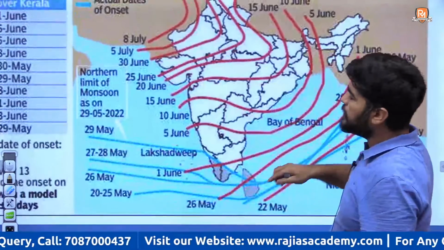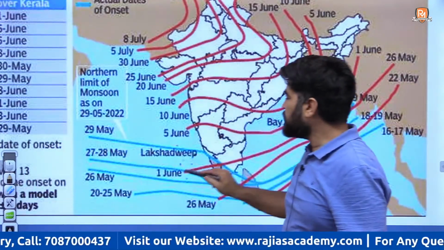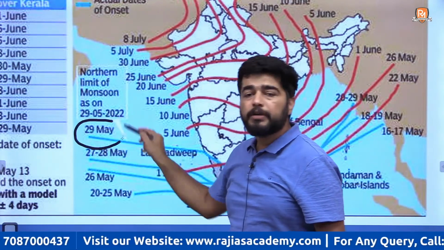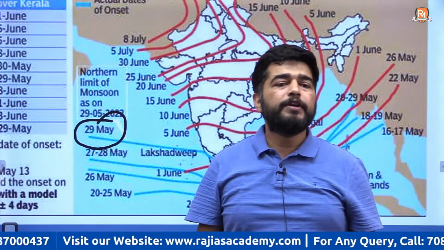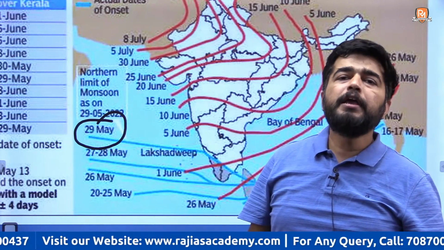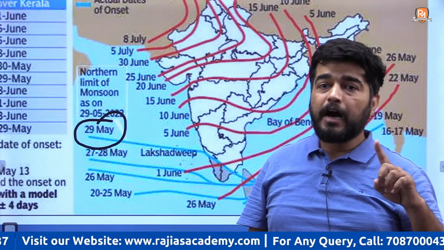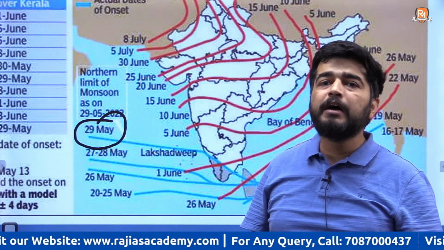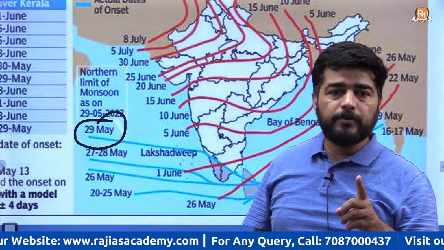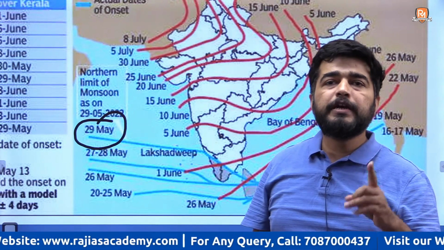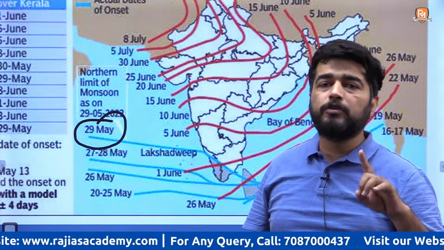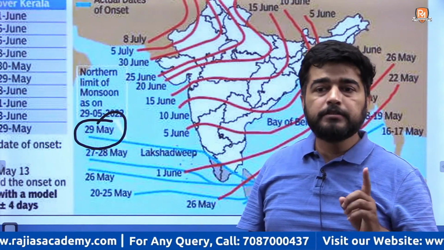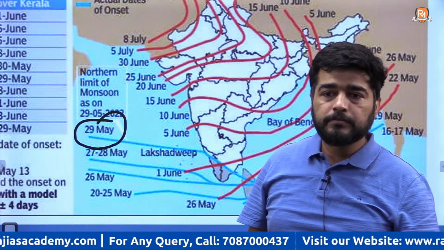So, usually it's 1 June. 1 June is the usual date. But this time the monsoon arrived at around 29 May. And one thing, the early or late arrival of monsoon has nothing to do with the average monsoon rainfall. Many students say that early arrival means good monsoon. No. Late arrival means bad monsoon. No. There is no linkage between these.